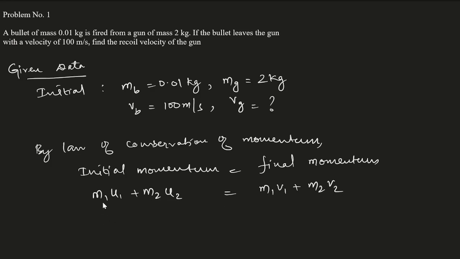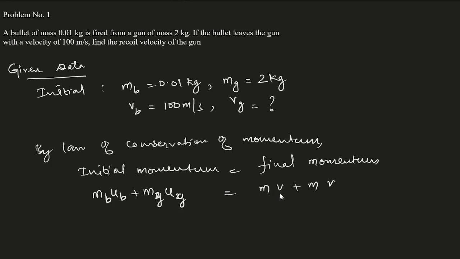Here m1 and m2 are nothing but the mass of the bullet and the mass of the gun. So I'll take m1 as the mass of the bullet, mb, and m2 as the mass of the gun, g.